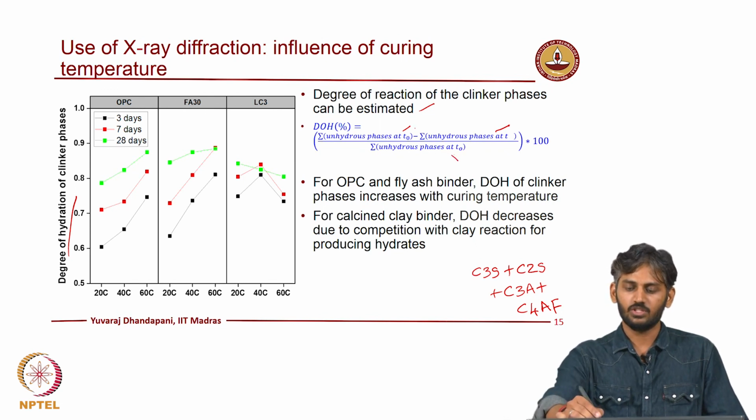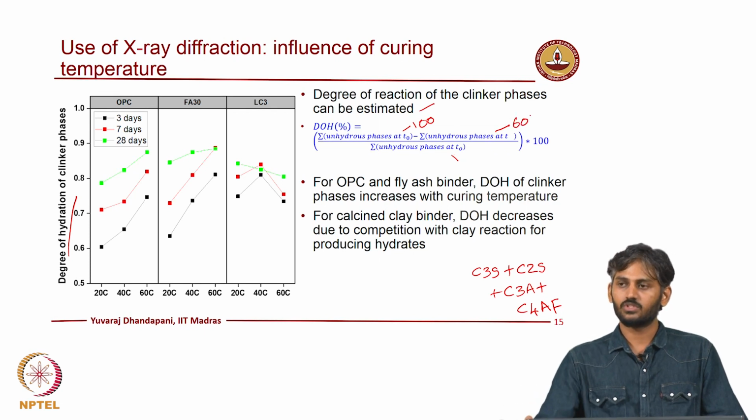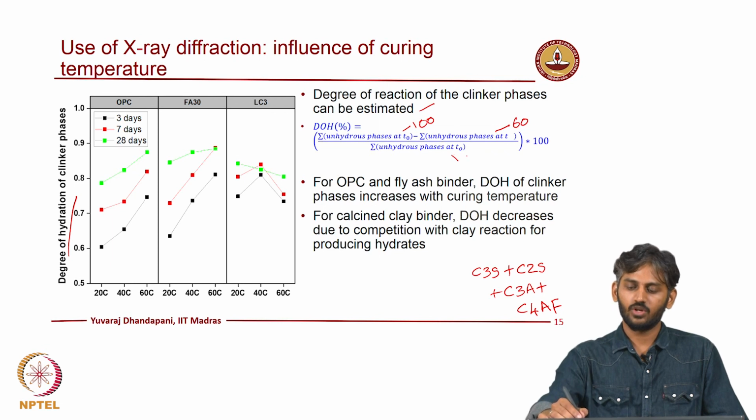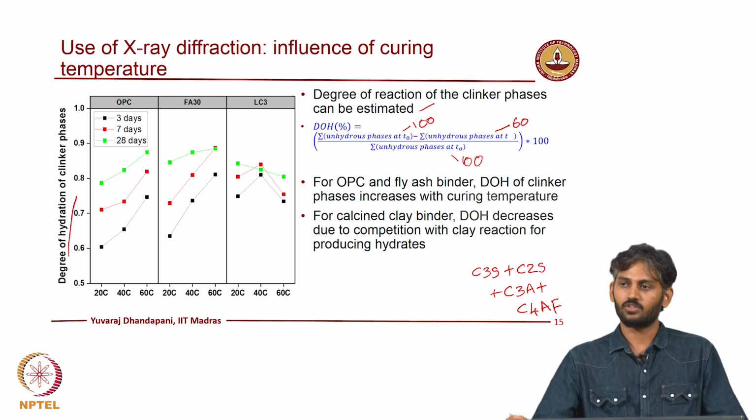So, for instance, initially you have 100% clinker, right, in your system, so normalized value, and at a particular instance of time, at 3 days, you have 60% which is remaining, right. So, your degree of hydration of your system would be at around 40% of your initial clinker phases has reacted.